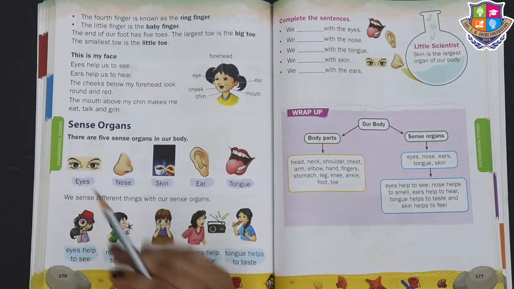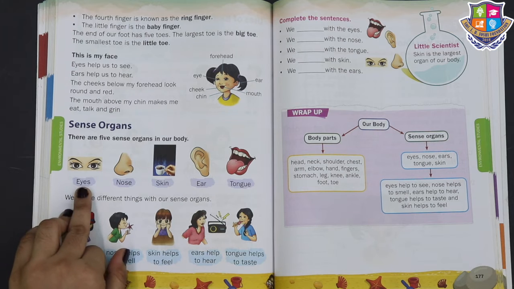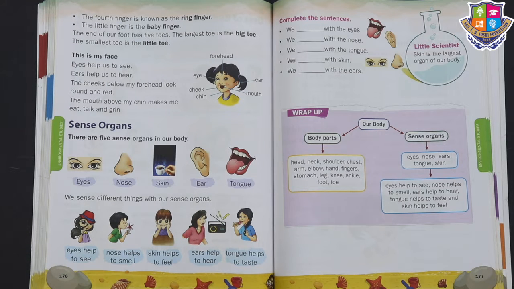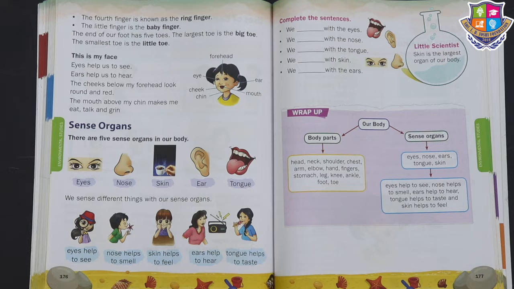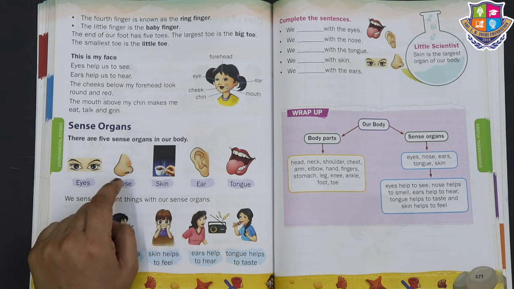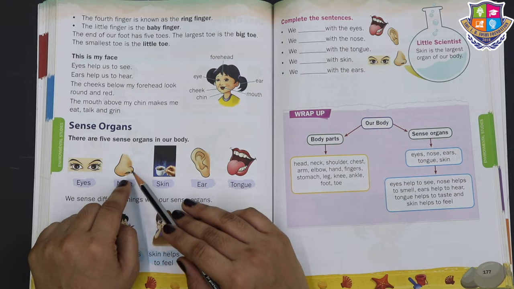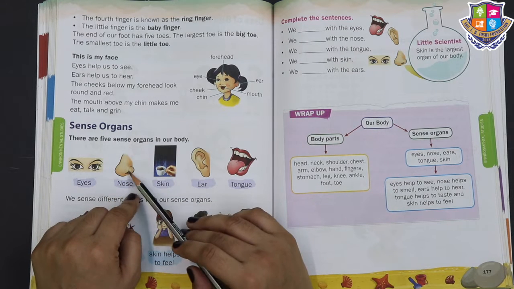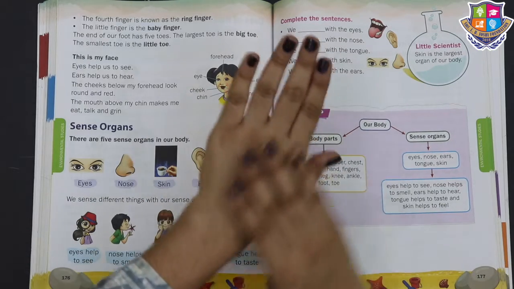Now see children, these are the most important sense organs. Because of our eyes, today we can see the beautiful world. So we see with our eyes. Then nose. So we smell with our nose. You know when mama is making tasty food in the kitchen, then how you come to know? Because of your nose.